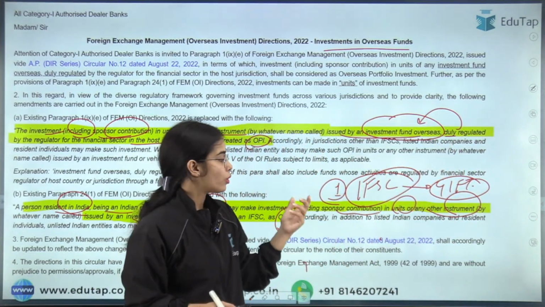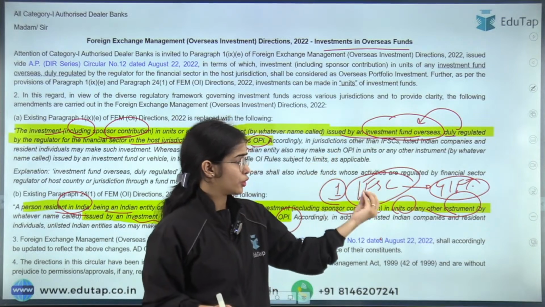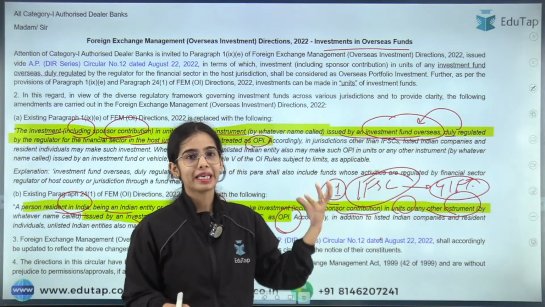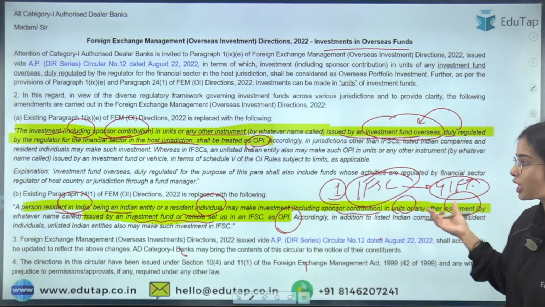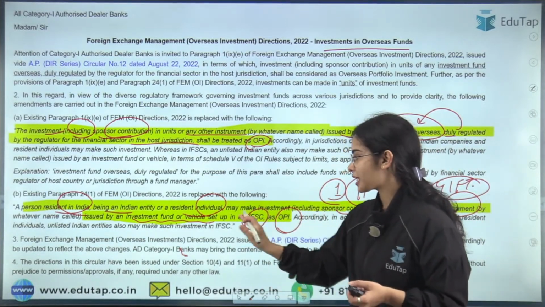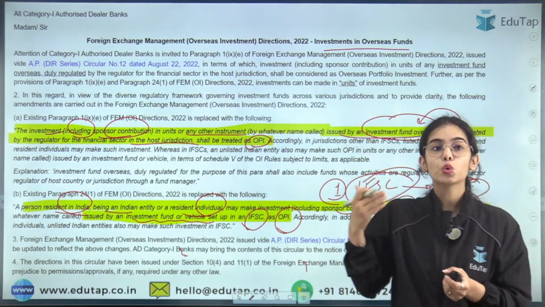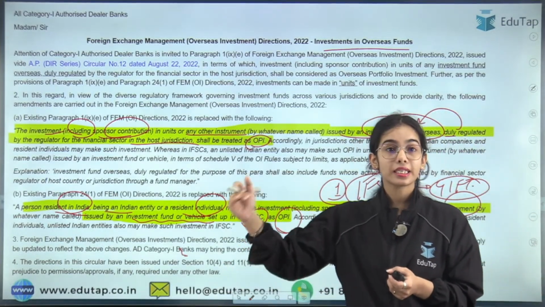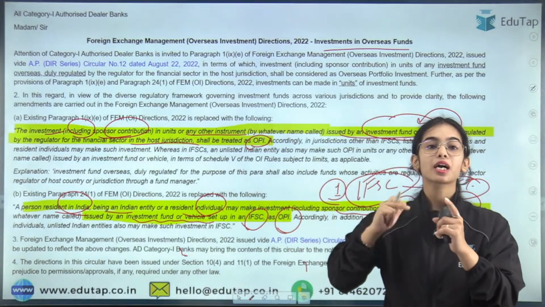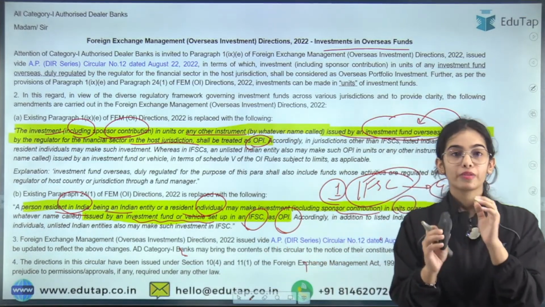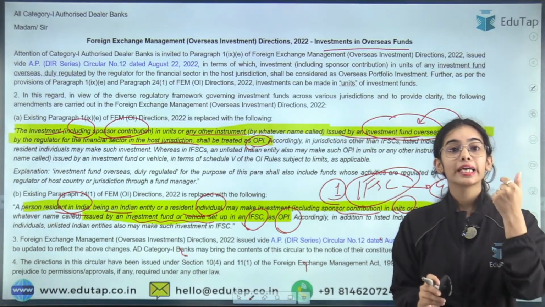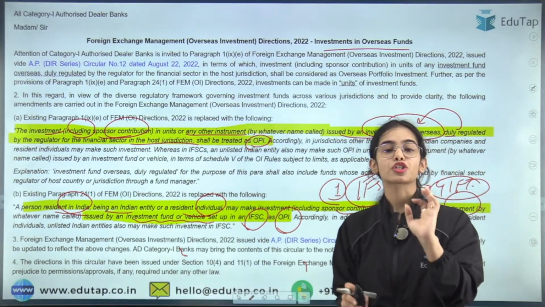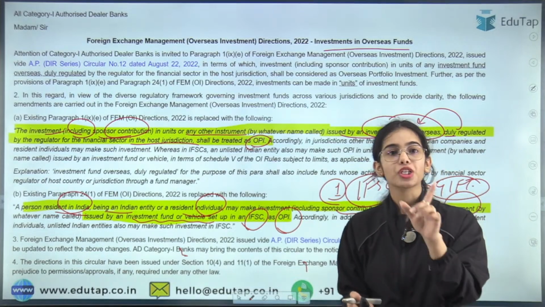Okay. So now if you are doing the investment in the investment fund or investment vehicle set up in an IFSC, as you know, IFSC is considered an international jurisdiction when it comes to financial transactions. The IFSC is in Gujarat, in our country, but it is considered international jurisdiction when it comes to financial transactions.